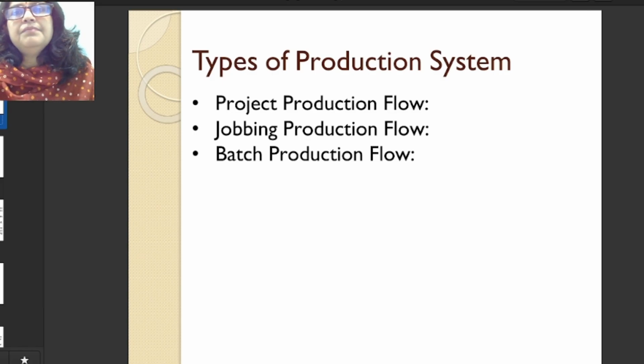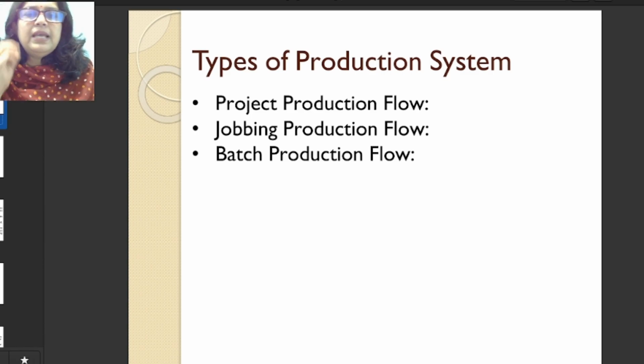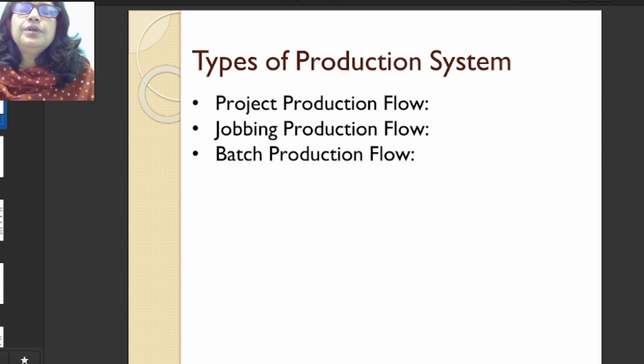Batch production, batch means in small batches we go for producing. Batch production happens when we produce a variety, and one batch will end, the next batch will start when there is a change of design, or a change of size. As I have already told you, if you are taking the shoe, we manufacture different sizes of shoe.